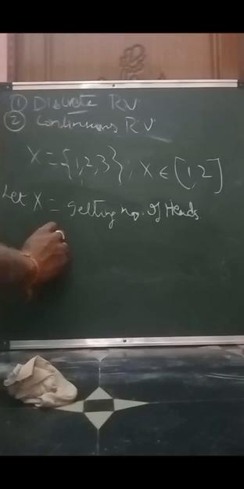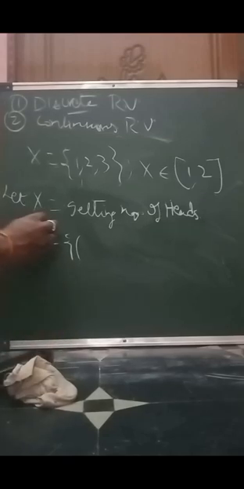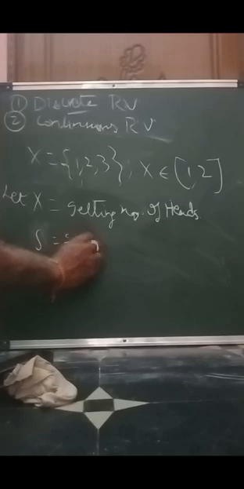Then what are the possible values I can assign for getting the head? In flipping that coin 3 times, I can get the set of all possible outcomes.